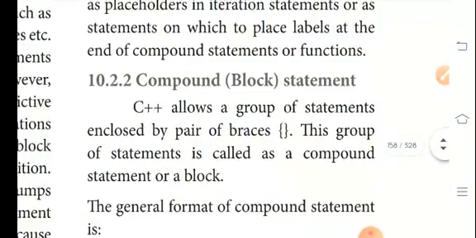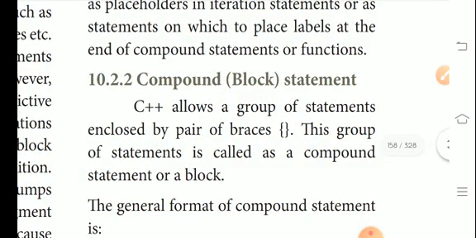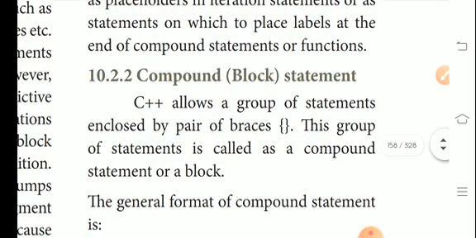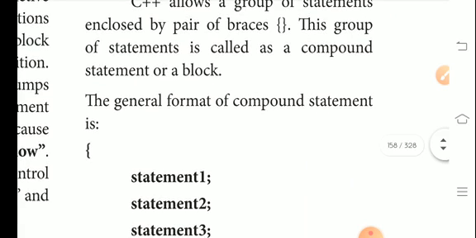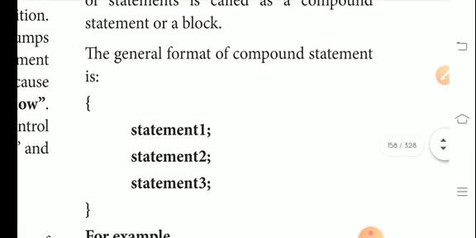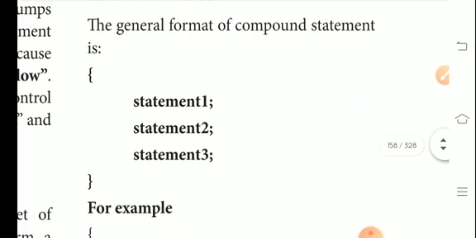What is meant by compound statement? Compound statement or block of statements. Every C++ program allows a group of statements enclosed by pairs of braces. This group of statements is called a compound statement or block of statements. The general format of a compound statement is opening and closing braces.